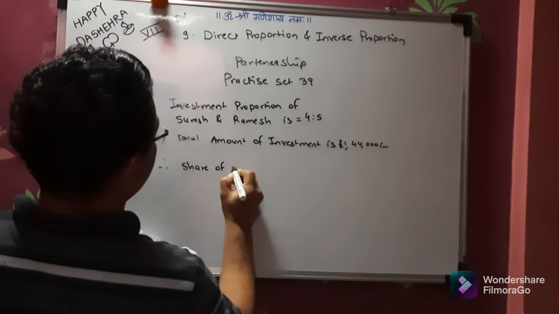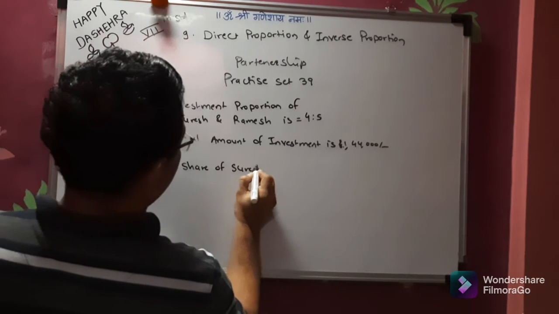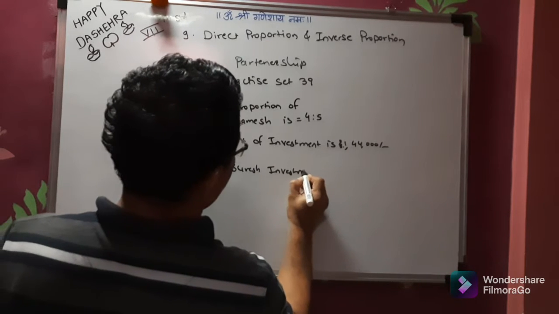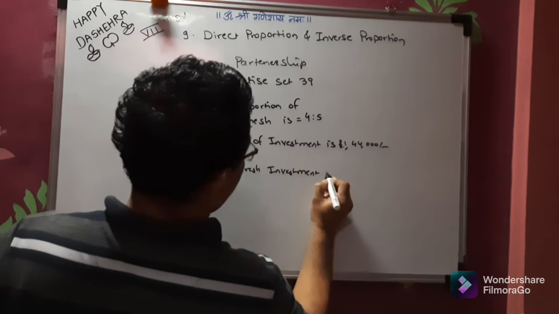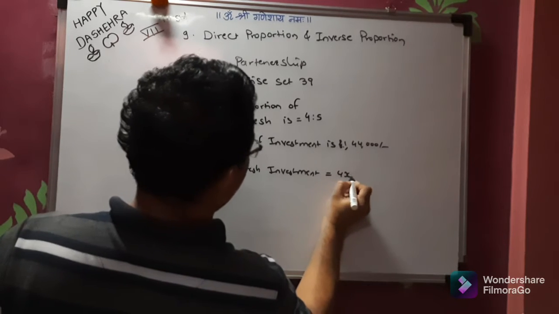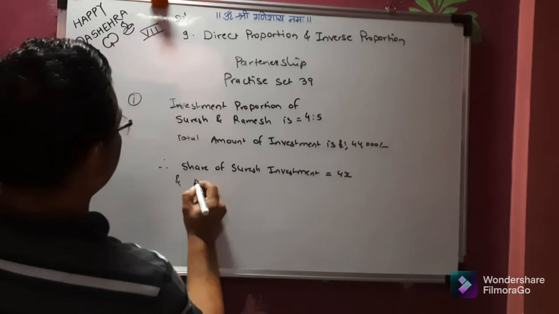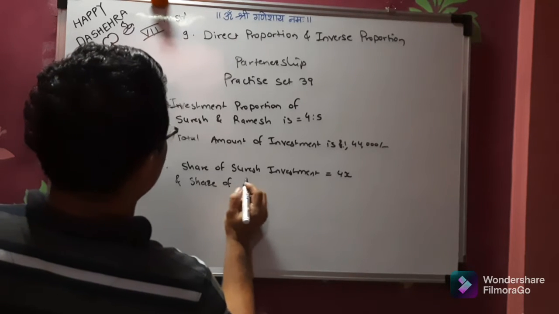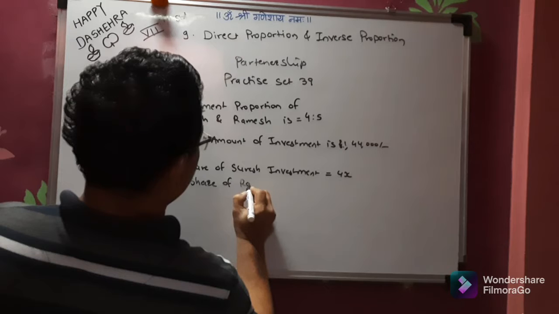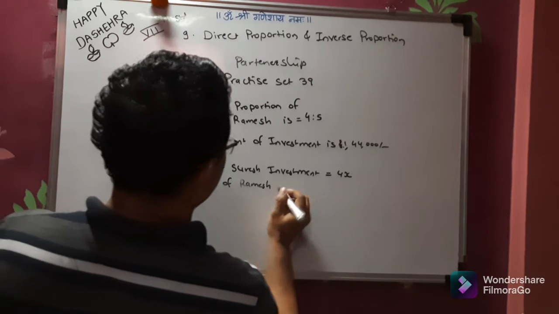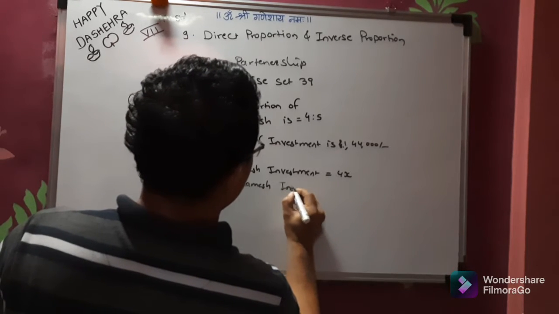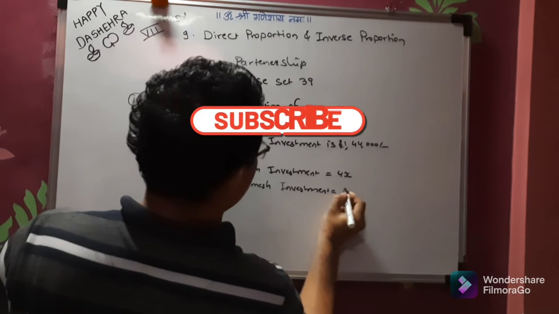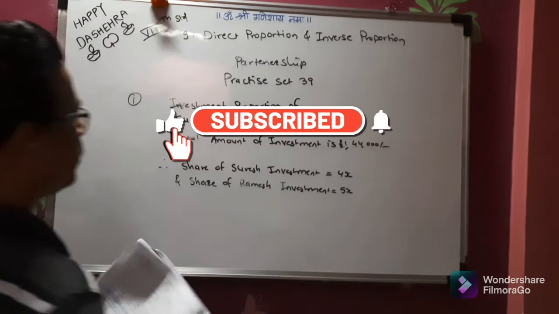Share of Suresh's investment is equal to 4x and share of Ramesh's investment is equal to 5x.